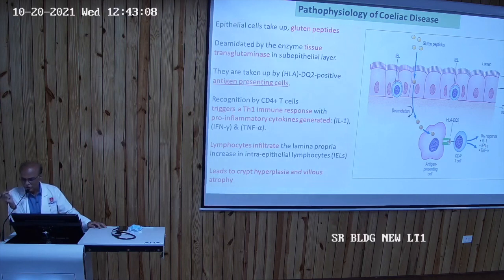So there will be autoimmunity developed there, and it will pro-inflammatory cytokine. It will cause lymphocyte infiltration, and will lead to crypt hyperplasia and villus atrophy.